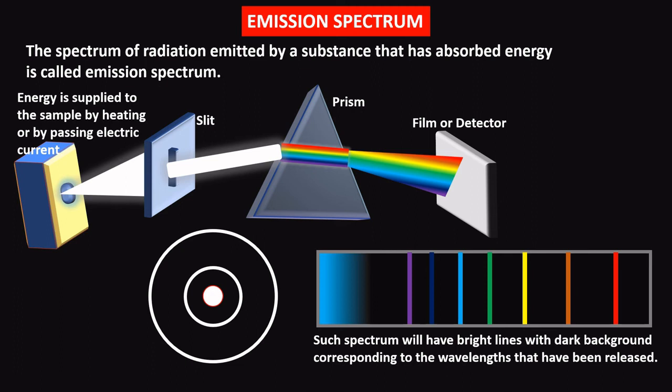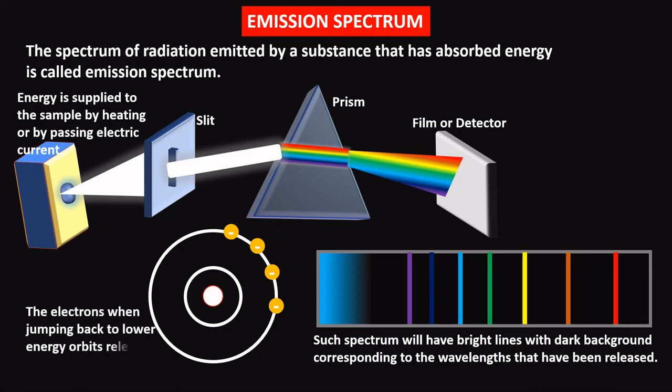Here is an atom of the sample. So electrons are in the higher energy state by absorbing heat or electricity. So now the electrons, when jumping back to lower energy orbits, release energy. So whatever wavelengths they release, those wavelengths are seen as bright lines with dark background. So this is called emission spectrum.